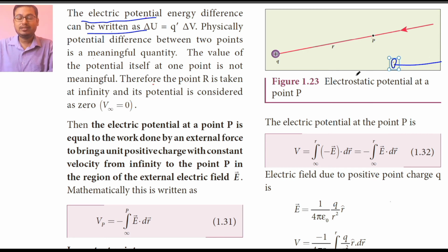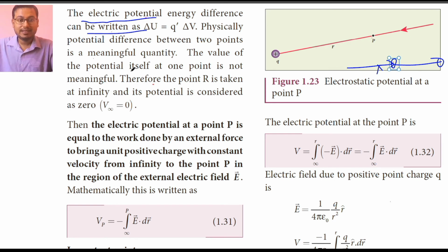But when we say potential at only one point, that is invalid, there is no significance of that. Even though in our day-to-day life, and in physics books also, it is written as potential at point P, potential at point Q, is that valid to write like that or not?